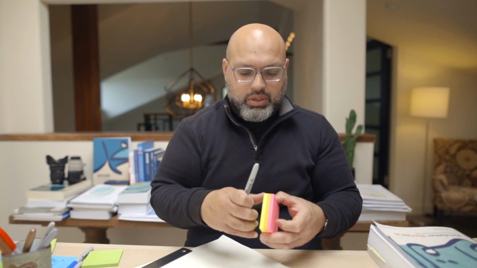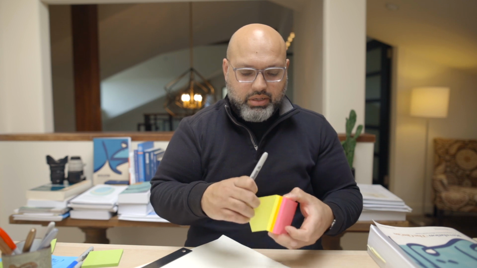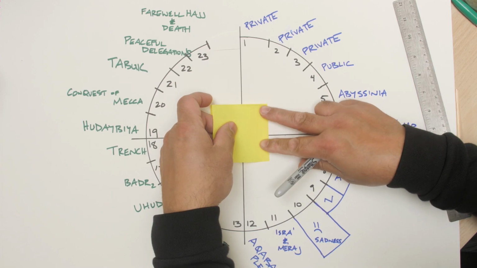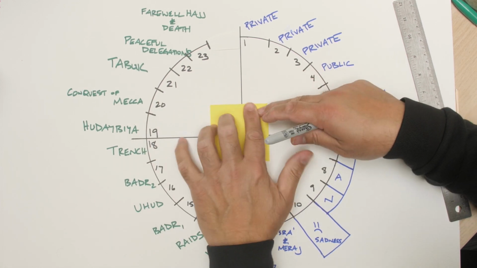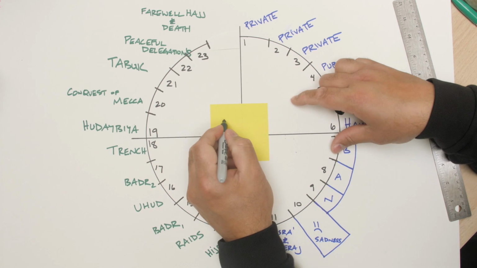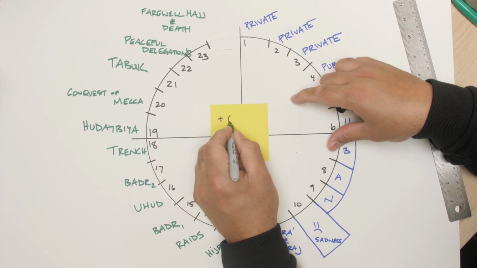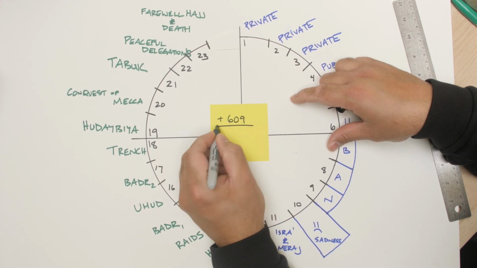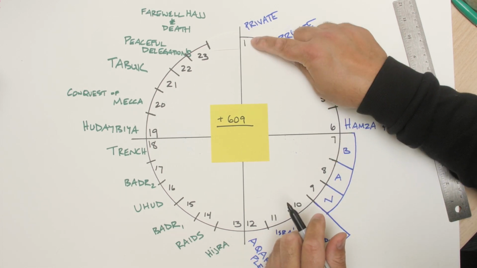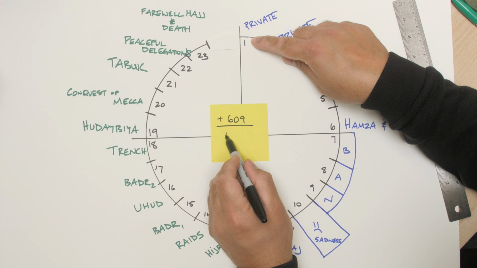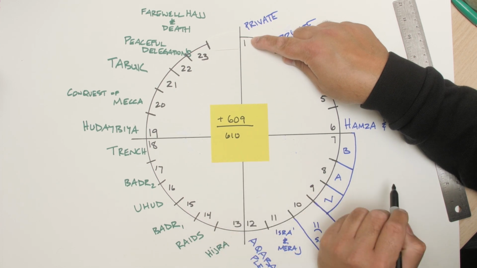If you want to know the Gregorian year, all you need to do is add the number 609. Just take a Quran year and add 609 to it, and you'll have the Gregorian year. So the Prophet, peace be upon him, started getting his first revelation, Quran year 1 plus 609 is 610. That's when the clock started.